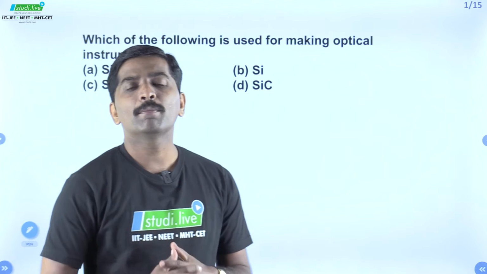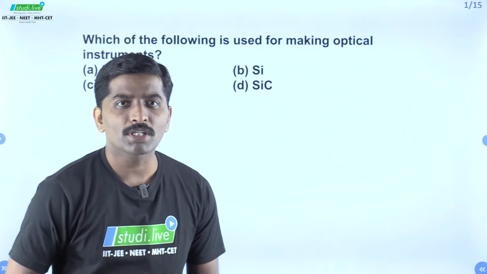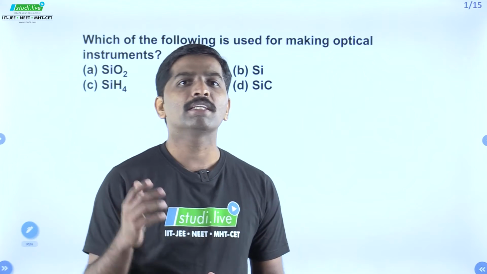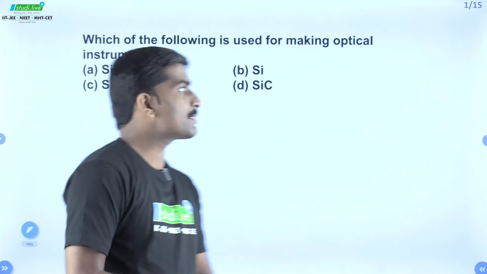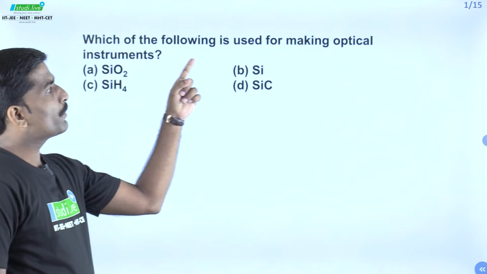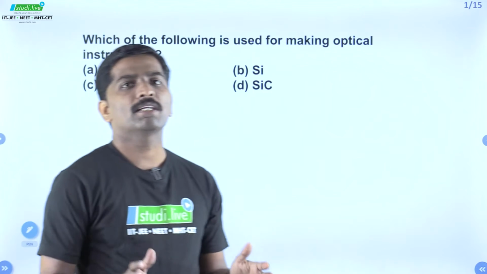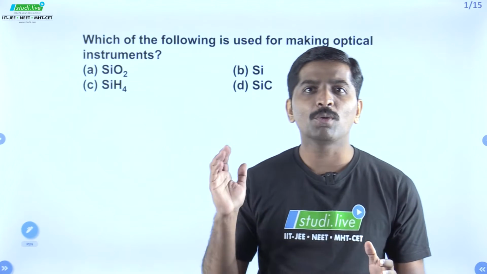Today again we will be looking towards some very important, most probable questions that may come in your upcoming NEET 2021 exam. Let's see the very first: which of the following is used for making optical instruments? We know that optical instruments deal with light, electromagnetic radiations, correct?